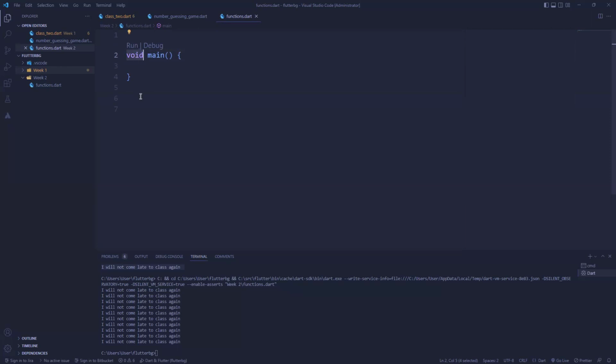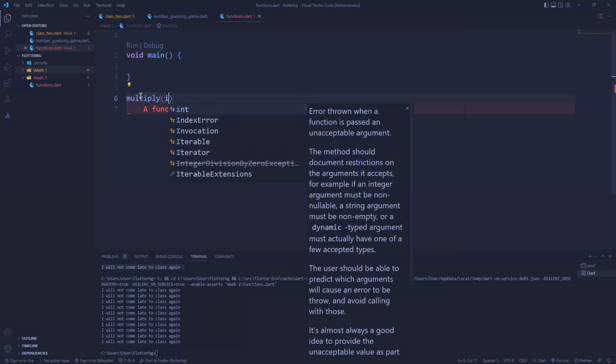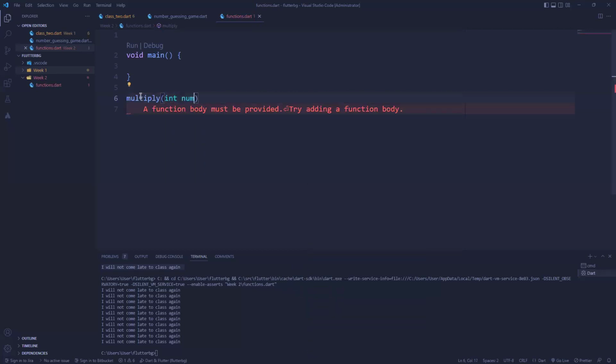Now, I have a function, let's say, called multiply, and it takes two parameters, let's say int num1, int num2. Now, I want this function to be able to return something. Before, we were writing the functions and it was just printing out. But now, just return it so that I can do whatever I want with it.